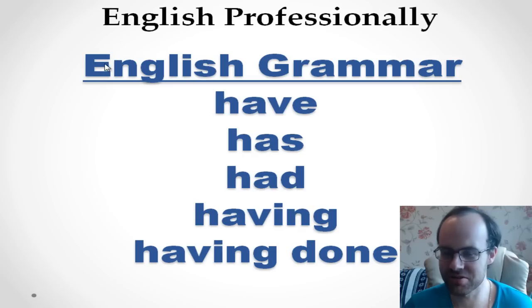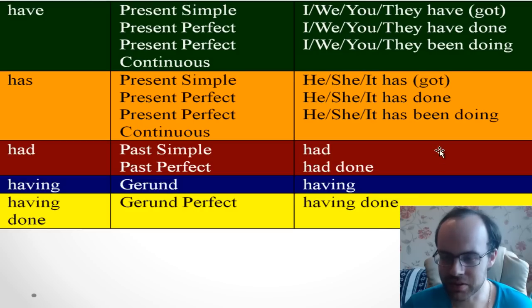So it's about English grammar, and you'll know about the difference between all these things. I mean, have, has, had, having, haven't done. So really it seems maybe difficult, but in fact it's easier. You just need to understand this table, yeah? I'll try to explain it to you, and then everything will be very easy and simple. Okay, let's start with have and has.